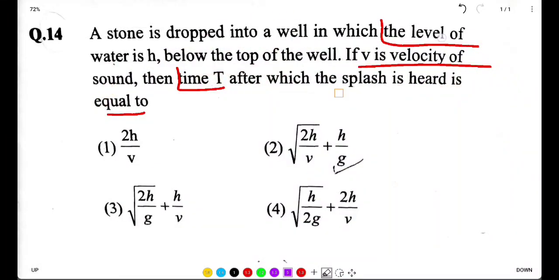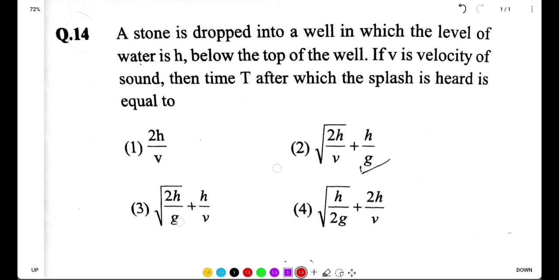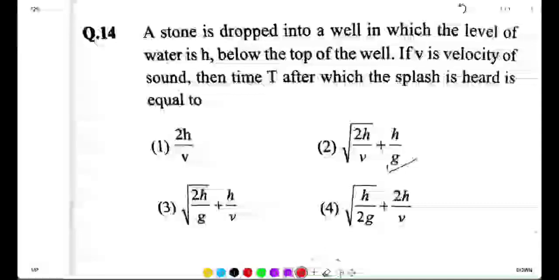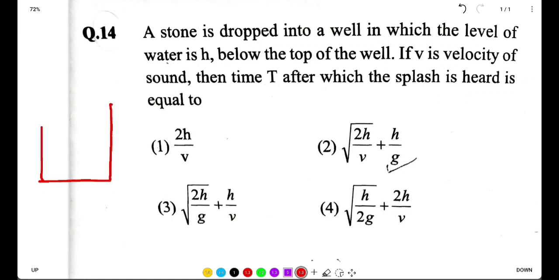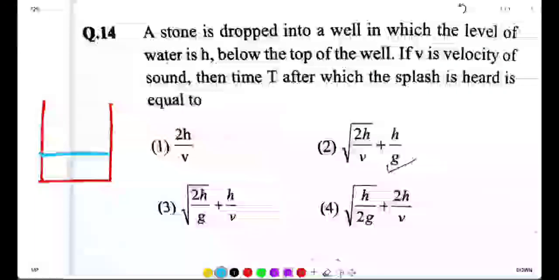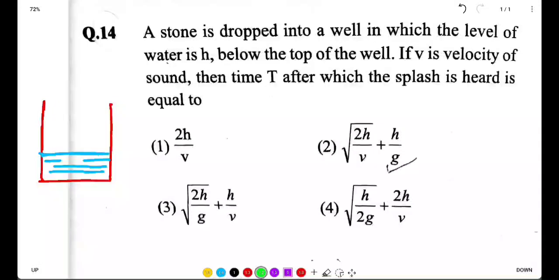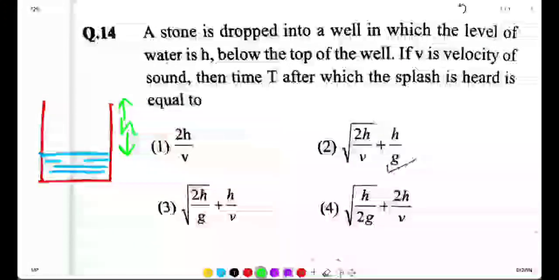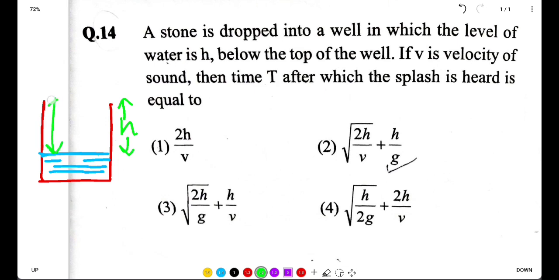So let me explain the question to you. If this is a well and this is the level of water, this is water, then h is this height, not this height, so h is this much.